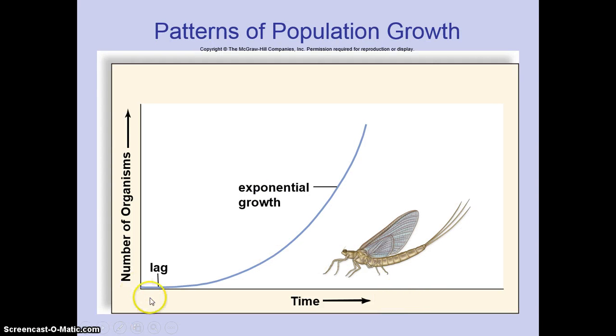Here's a picture with number of organisms on the y-axis and time on the x-axis. Here's your lag phase. You have a small number of organisms. It takes a little while for them to reproduce, and then they reproduce exponentially, and nothing's stopping their reproduction. They have plenty of resources that are allowing them to go ahead and reproduce. This is a J-shaped curve.